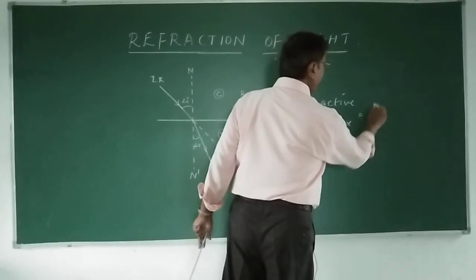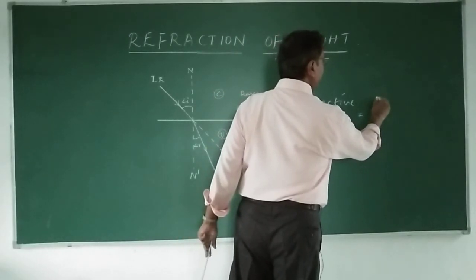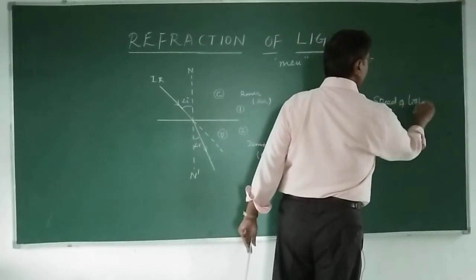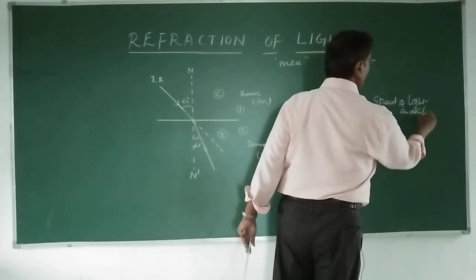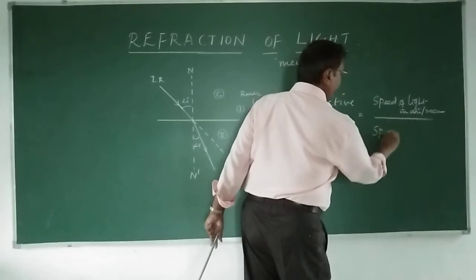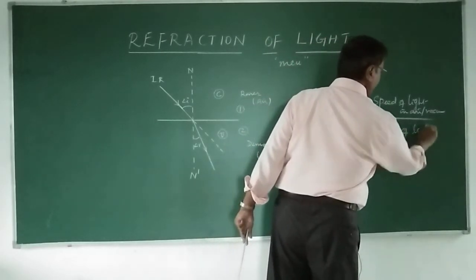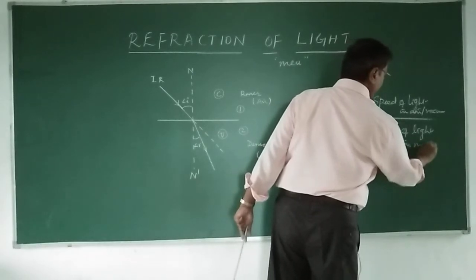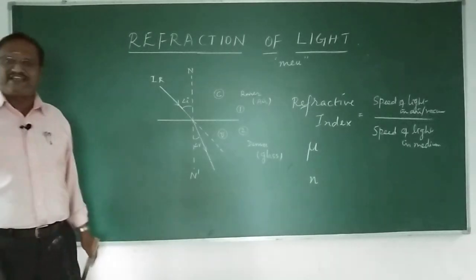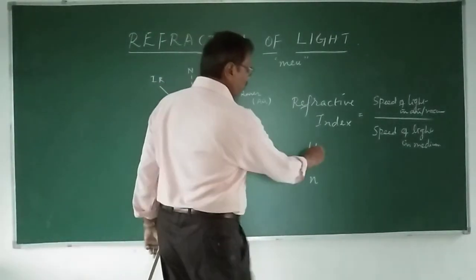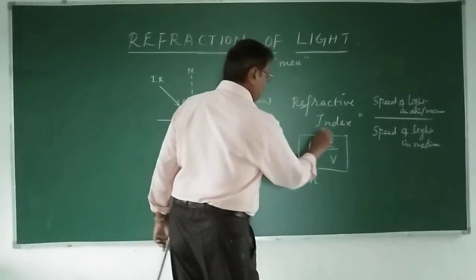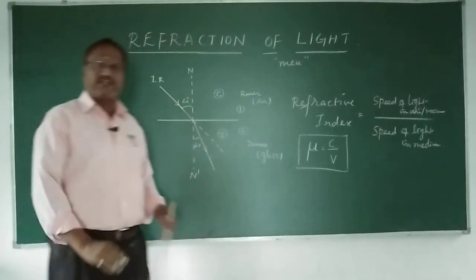It is the ratio of the speed of light in air or vacuum, both are one and the same, we assume, divided by the speed of light in a particular medium. This ratio is called refractive index. Now mu is equal to c upon v. This is the formula for calculating the refractive index.